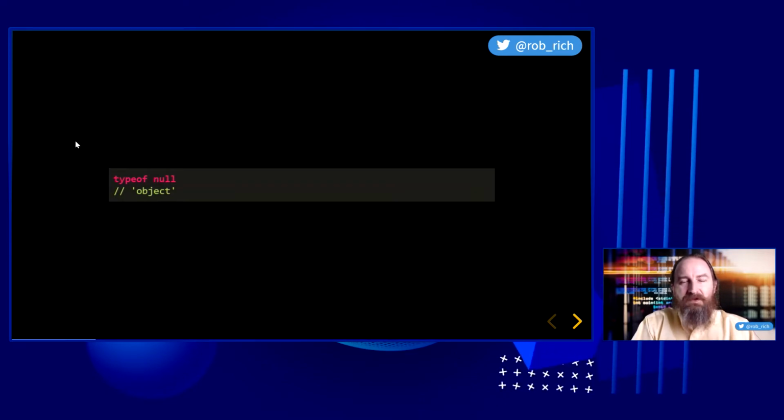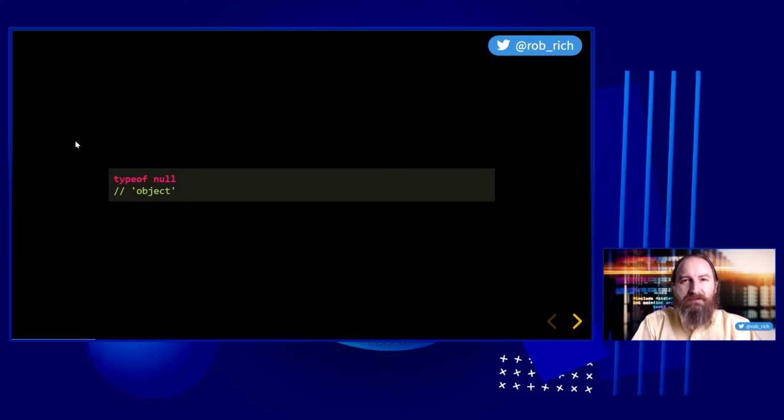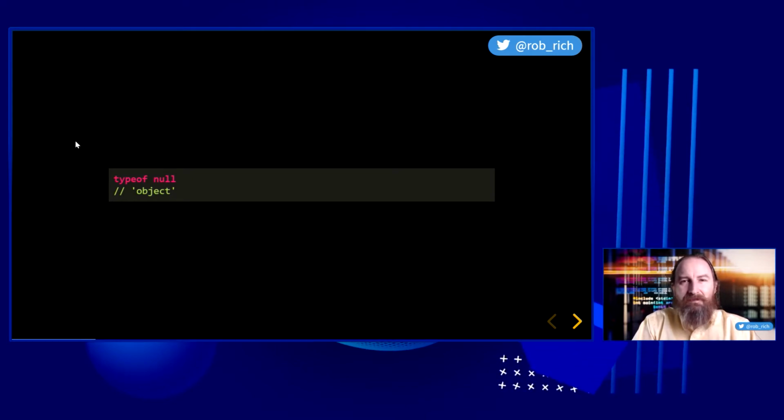Typeof null. Typeof null is an object. Why is it an object? Why isn't it null or undefined? I suspect this is probably one of those bugs that Brendan Eich wanted to fix and couldn't. Null is, well, a thing. And so typeof null, I guess it kind of makes sense that it's an object.